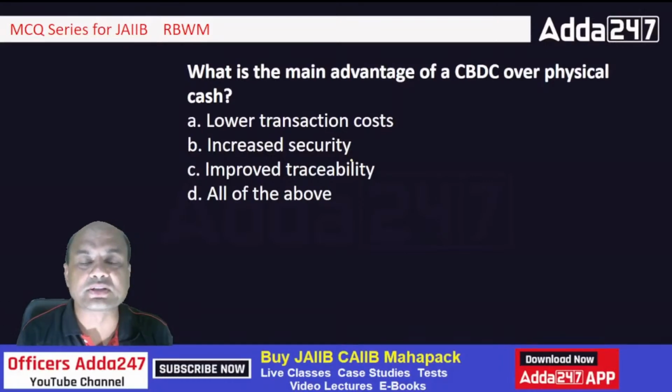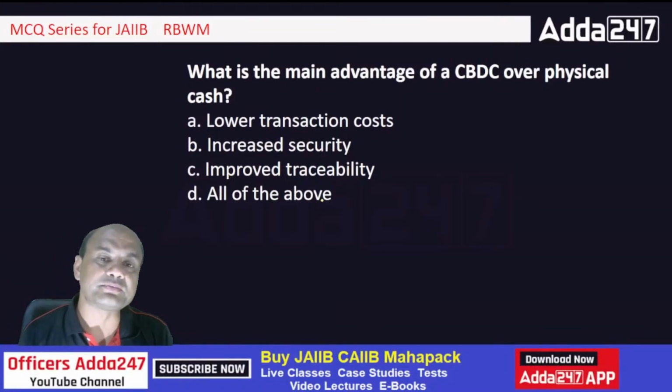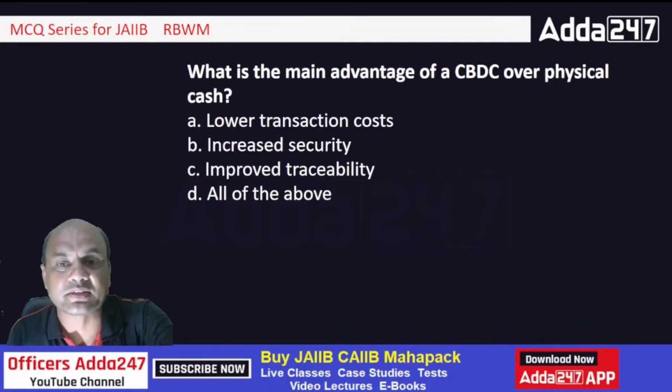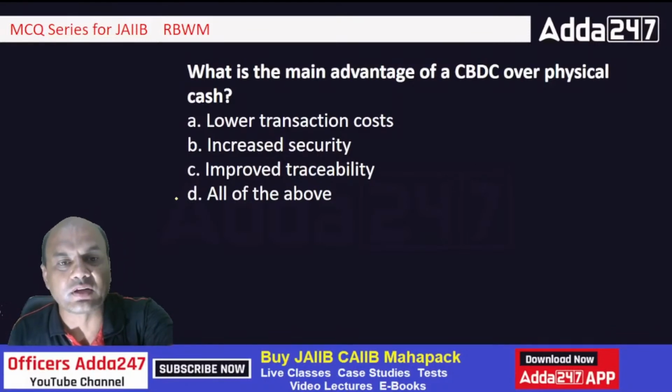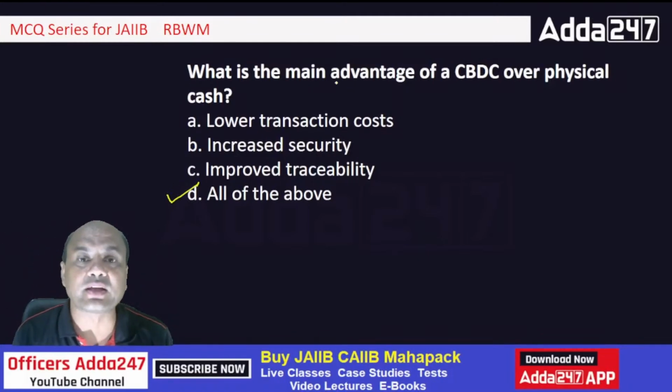Now let's come to the questions. What is the main advantage of CBDC over physical cash? Low transaction cost, increased security, improved traceability, and all of the above. So what do you think is the answer? Main advantage of CBDC. Very simple, isn't it? It is all of the above, right? All of the above. Here, I told you I'll answer you this question.